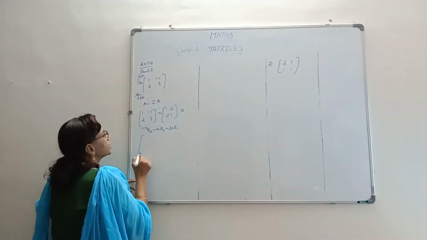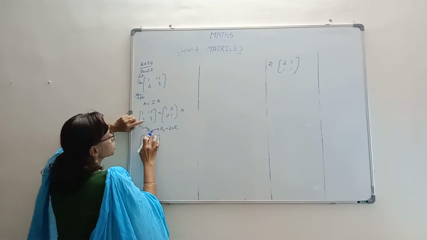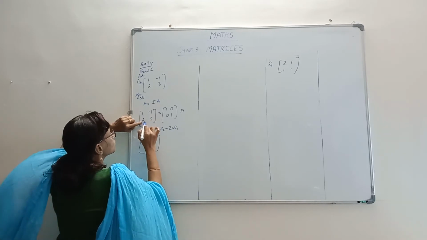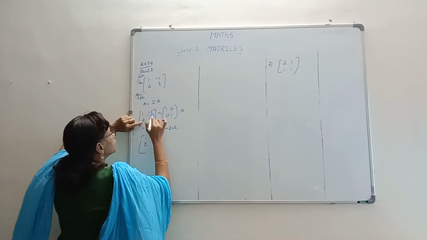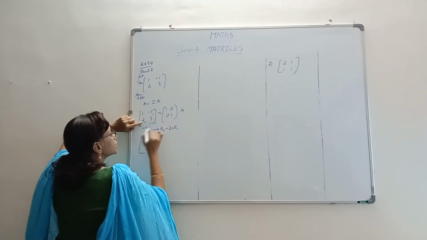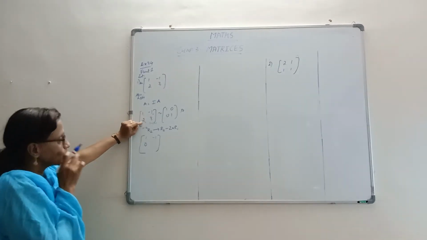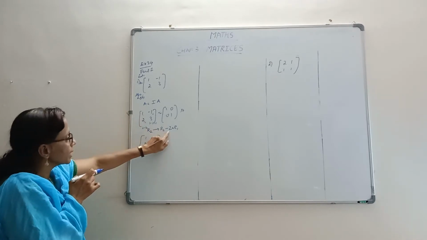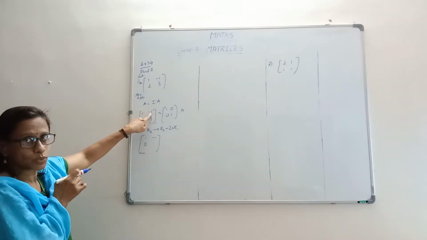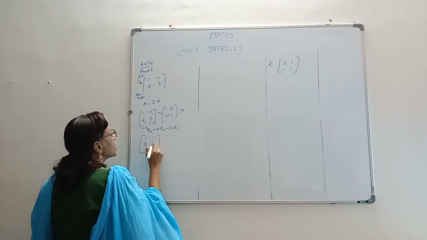Right? So, what will happen here? First row will remain as it is. But it is the second row that is changing. R2 minus 2 R1. 2 into this entry is 2. So, 2 minus 2, 0. Then 2 into this entry is minus 2. So, 3 minus of minus 2. Can you see it? What we are going to do is R2 entry, whatever is there, R2 minus 2 into R1. So 2 into R1, here the entry is minus 1. So it's minus of minus 2. It will become 3 plus 2, 5.